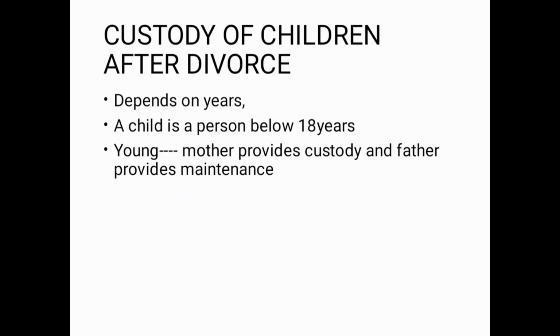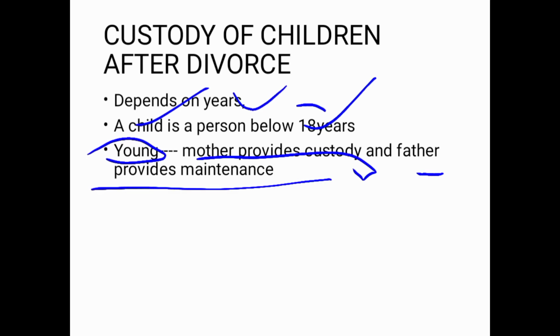Custody of children after divorce. Where do the children go after you divorce as parents? This depends on years. Depends on what? Years. A child is a person below the age of 18. So children below the age of 18 are considered to be young. The mother provides custody. The father provides what? Maintenance. These children will go with the mother, but the father will be required to provide maintenance. That's how it is.